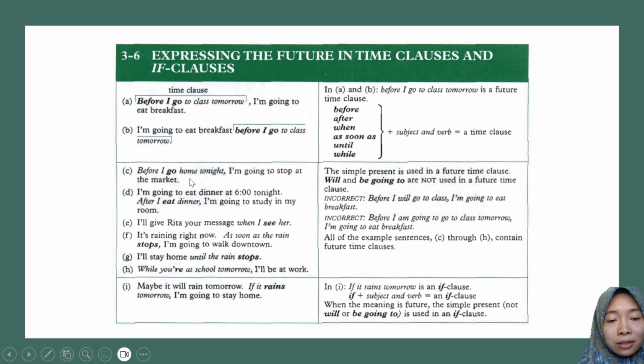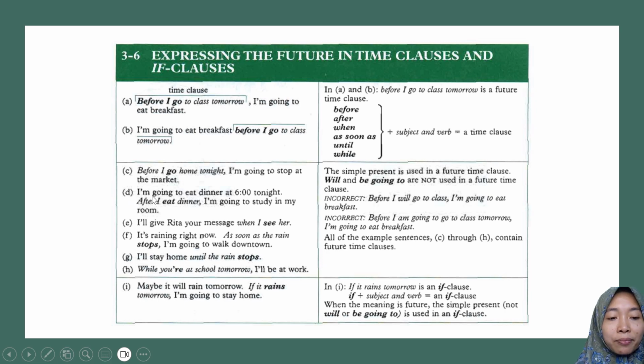So this activity happens in the future, but after the word before, this one is a time clause, you cannot use will and be going to. Instead of using will and be going to, you can use simple present only, even though it is an activity that will happen in the future.